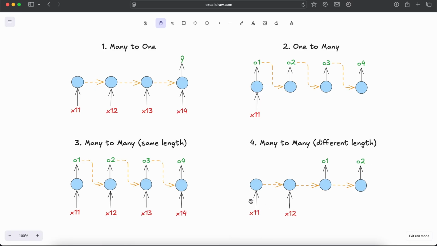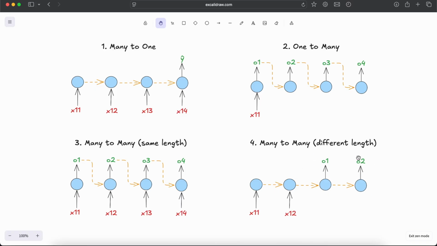Here the input and output lengths can be different. This kind of architecture is called encoder decoder architecture because we have two steps here. In one step, we are processing the input. This is the encoder part, and in the next step, we are getting the output. This is the decoder part.